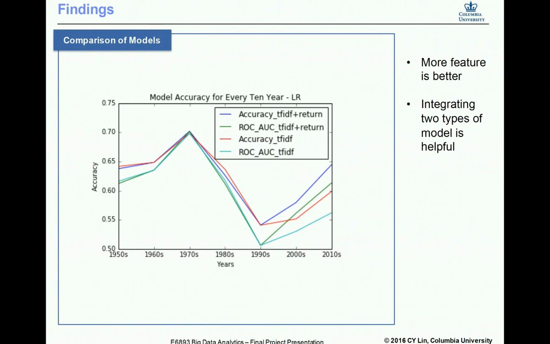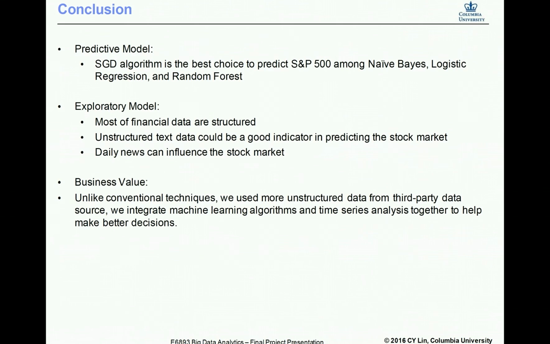And we took logistic regression as an example to compare these two types of models. We can see that more features is better, which is obvious, and if we can integrate these two types of models together, it will be helpful for both predictions and explanations.